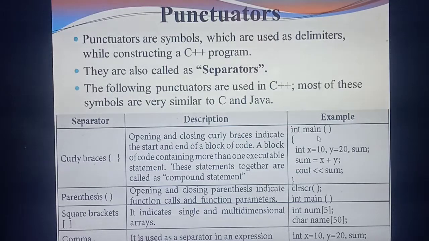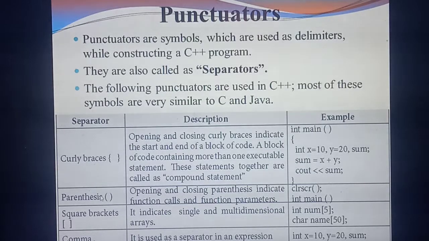Yes. Next punctuator is parenthesis. What's the second kind of punctuator? Parenthesis. Opening and closing parenthesis will be there. This parenthesis is used to represent function calls and function parameters. Very, very important, one more question: parenthesis is used to represent what things? Function calls and function parameters.